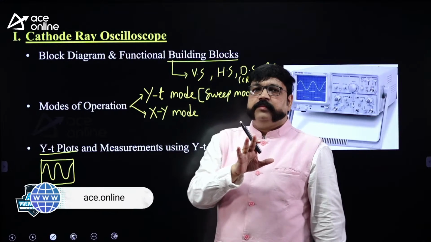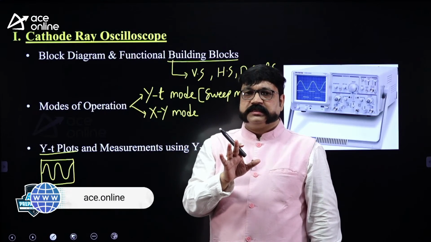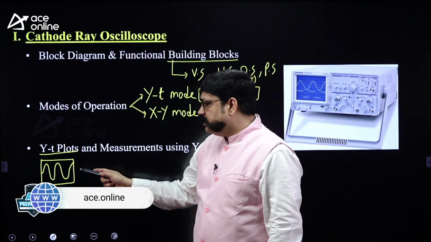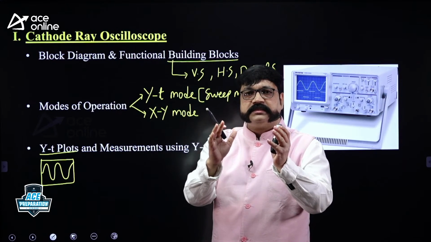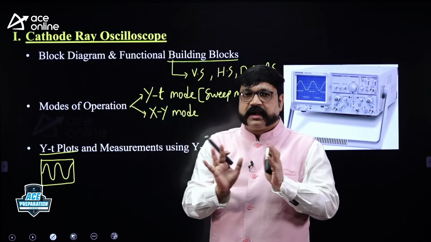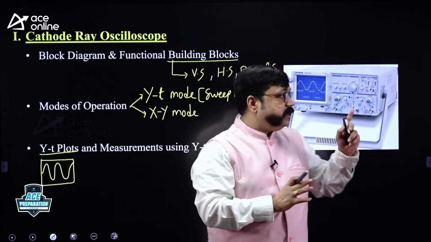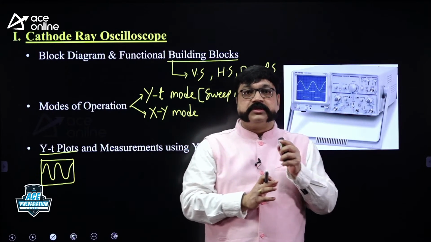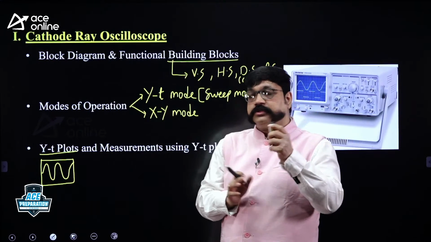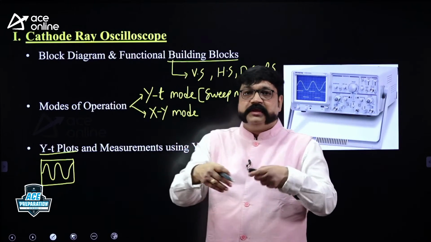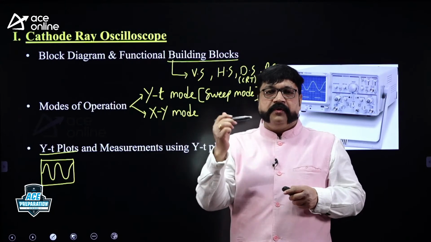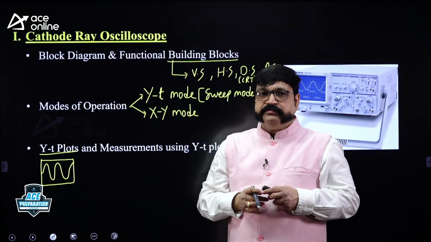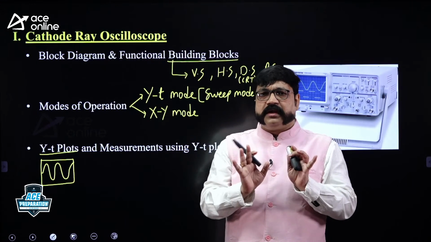So what commonly people assume, I have seen in the class sessions, people think they visualized, they observed a sine wave on the screen. They think that a sine wave is a reference signal. It is not like that. Inside, for the working of the CRO, a sawtooth signal, which you can also call a sweep signal, is being generated in the horizontal section and used in YT mode to feed the X input of the CRT. So sine wave is not a reference signal, please.